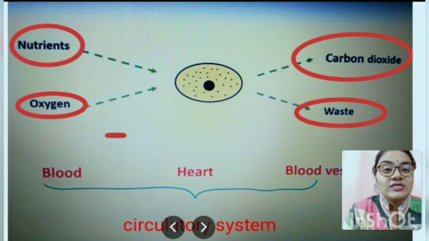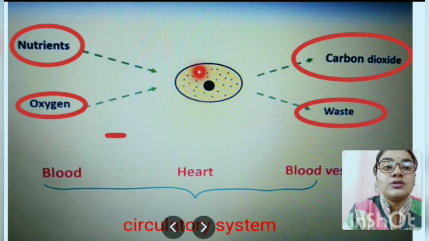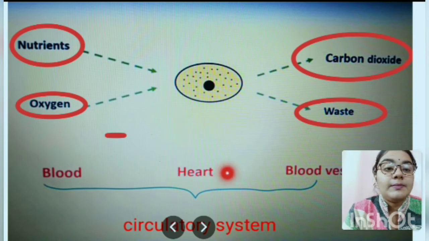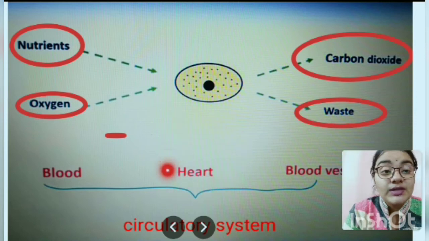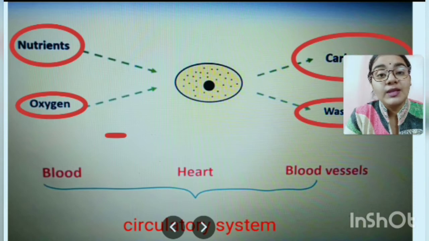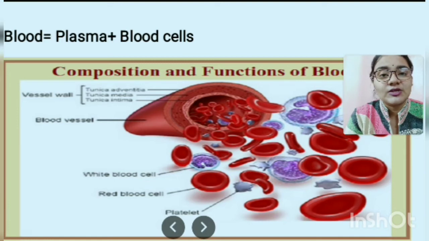Now as you can see here, the nutrients and the oxygen have to be supplied to the cells or the tissue, and the carbon dioxide and waste material have to be eliminated from the tissue. So blood basically does this nutrient and oxygen supply, and the heart helps to circulate and connect between these two, and the blood vessels. Blood vessels are tube-like structures which help to carry the blood. These are the circulatory system components.